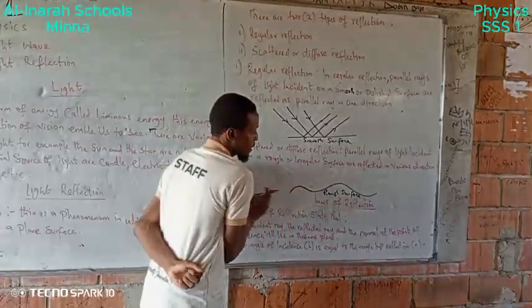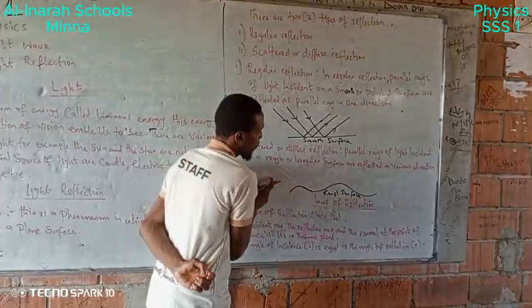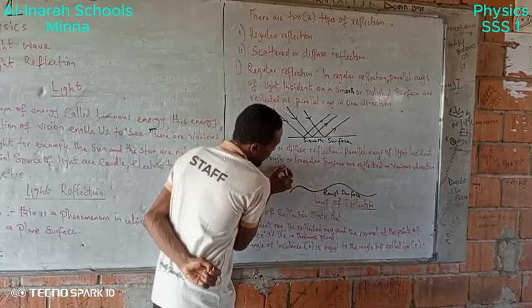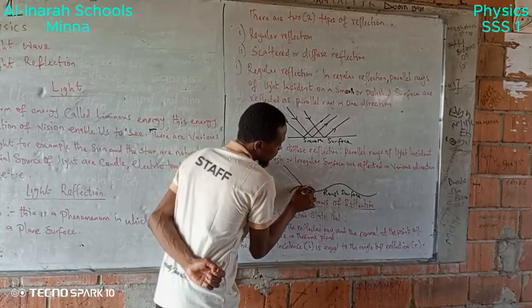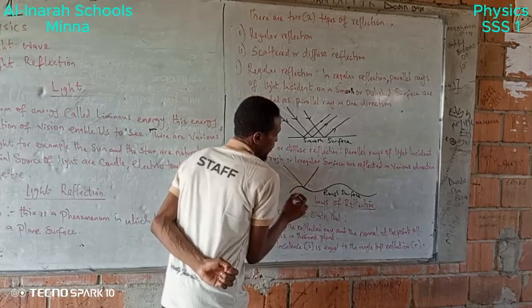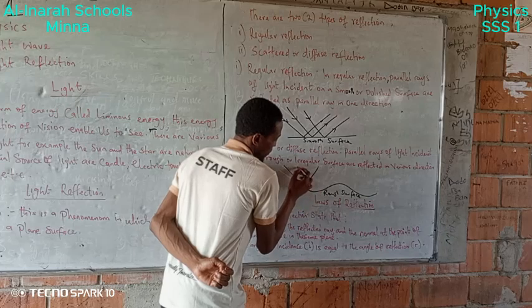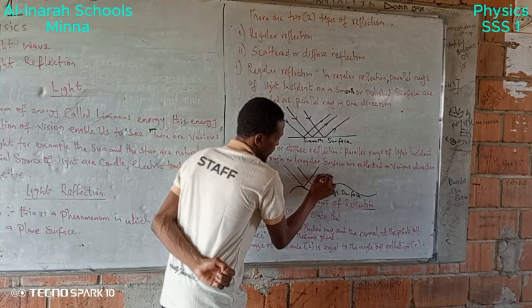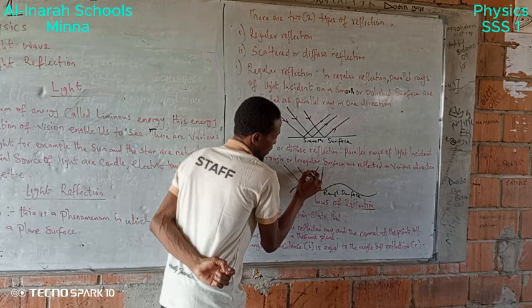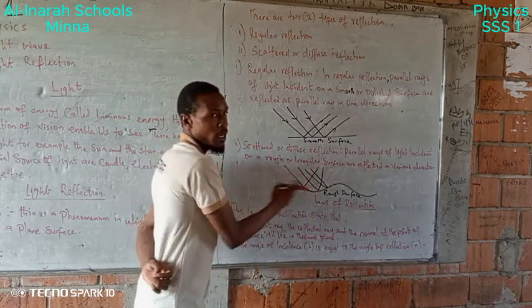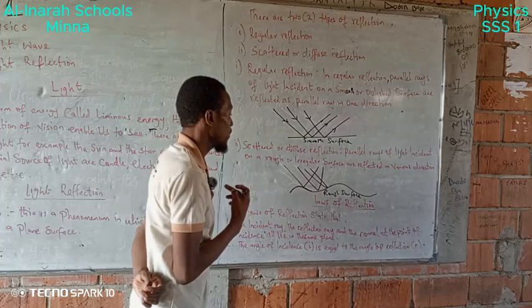Diagrammatically, for scattered or diffuse reflection, a ray hitting a rough surface will take this direction. Another ray will take this direction. Another ray will bounce back. Therefore we have irregular reflection.